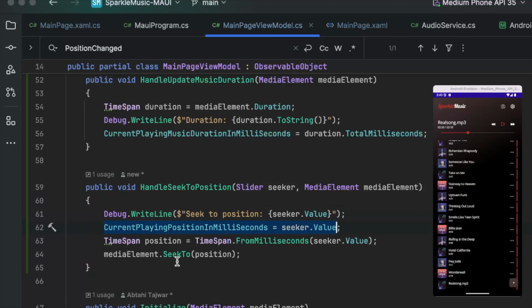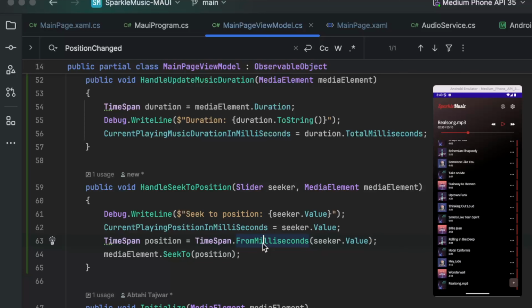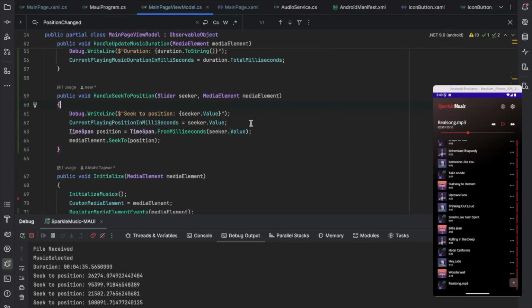We're just getting the value and converting this to this time span, because Seek takes time span as position, and as we're using milliseconds, we're converting the time span from the milliseconds and seeking to that specific position. So that takes care of it, and we are done with our seeking and then playing song. The last thing we need to do is update the timer here, which should show the actual time and everything. So I think I should start working on this right now.